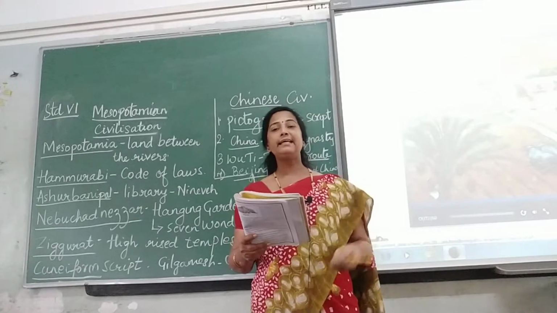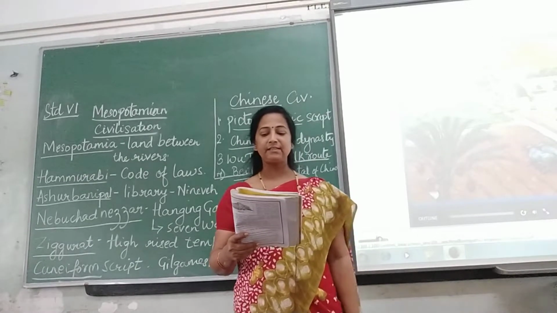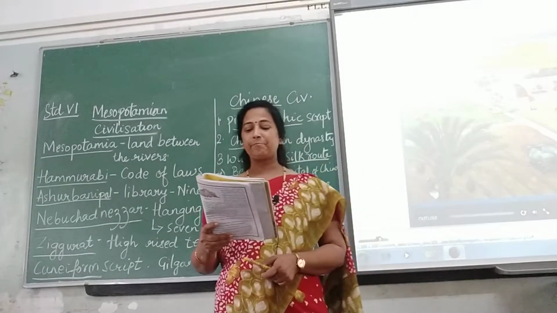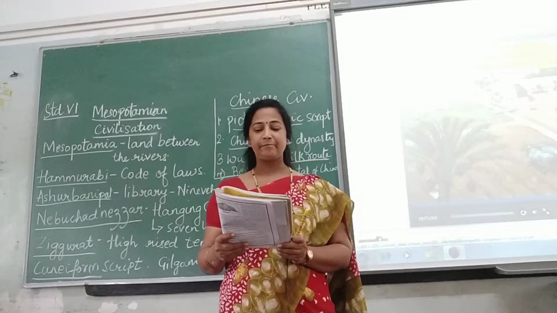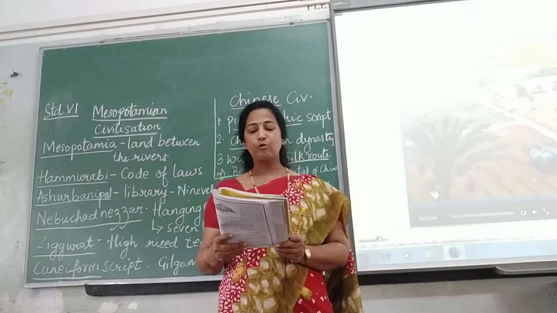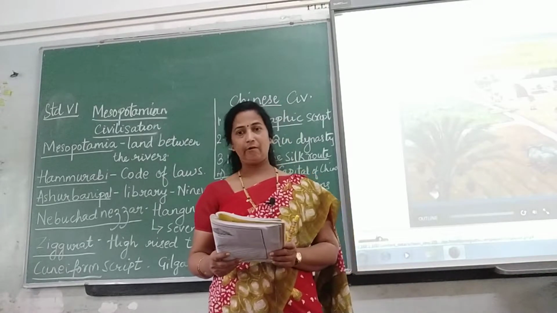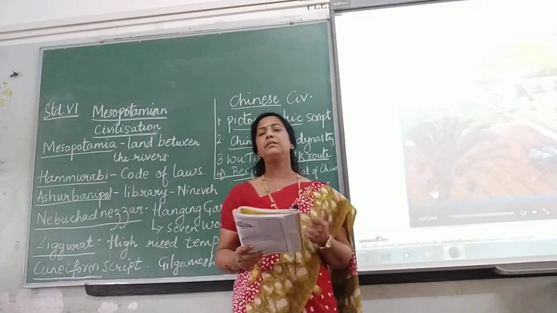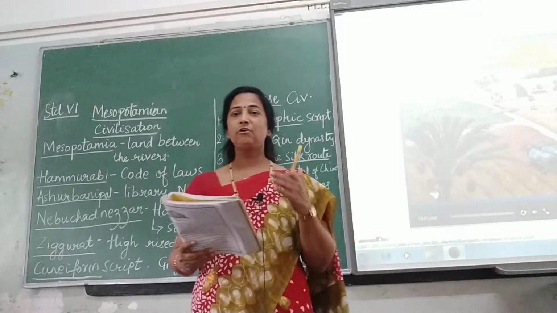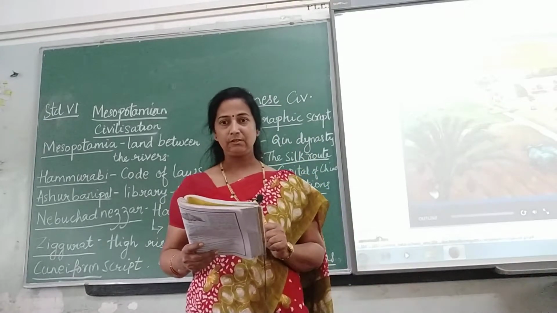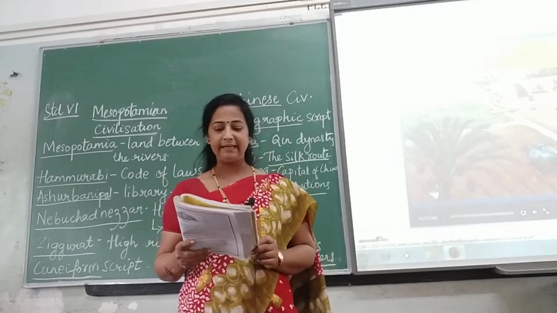Now coming to the next king, that was Ashurbanipal. Assyrians defeated Hittites and ruled Mesopotamia. Ashurbanipal was the last great king of the Assyrians. He was a brave warrior and also a poet. He founded a royal library at Nineveh. We are not so familiar with all these places, so you have to remember all this. Got it? He founded a royal library where? In Nineveh.